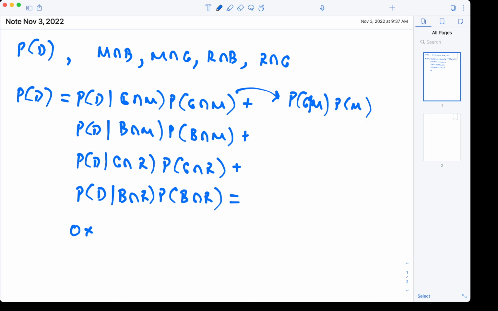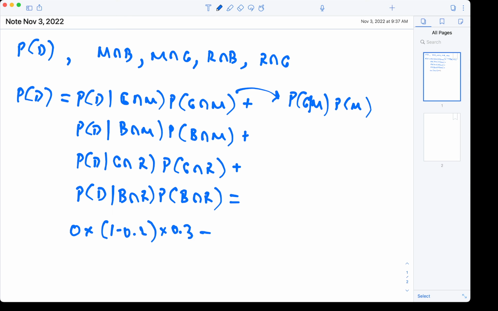Same thing with these, because again, we look at what we know. We know the morning flights are 30%, we know the probability of good weather during the morning. So again, we're trying to express everything based on things we know. So good weather in the morning, that will be 1 minus 0.2 because we're using, again, the complement of the bad weather in the morning, which was 20%. And then we have the 0.3 probability of morning flights.